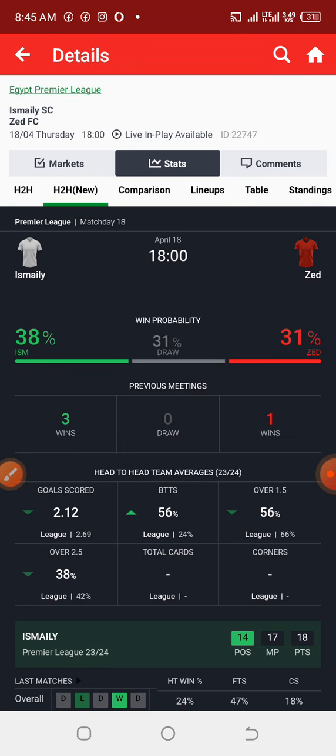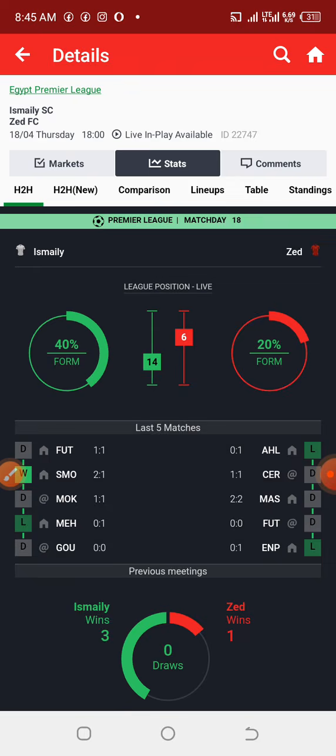Now, this is a good insight for us to go for under 3.5, because when going for under 3.5, we'll have something around maybe 80% probability of the game coming out as under 3.5 goals. And checking their last previous games, structurally, you are going to realize that most of their games always ended up in under 2.5, under 3.5. And checking their last previous meeting with each other too, you realize that their games always ended up in under 3.5. So these are the basic considerations that you need to look into before going for your under 3.5 goals.